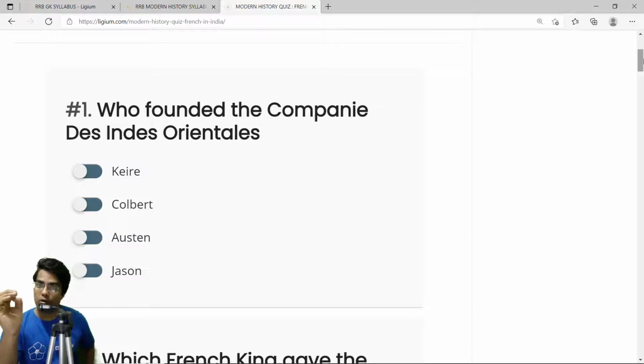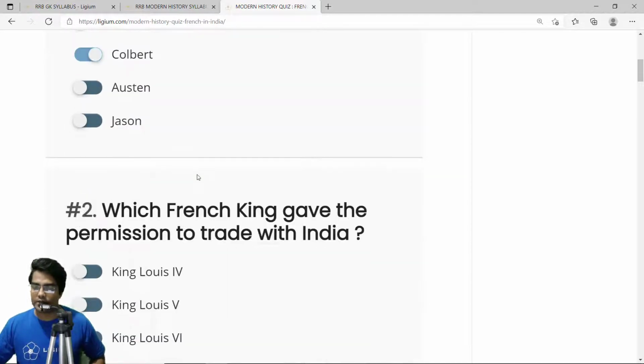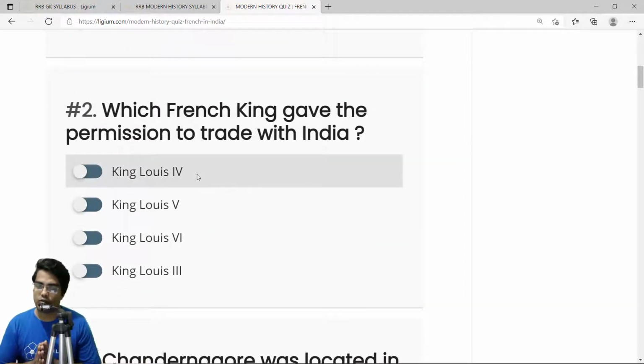Now, this is a very important person, Colbert. Remember this, memorize this, Colbert. So the correct answer is Colbert. Now the second question: which French king gave the permission to trade with India?